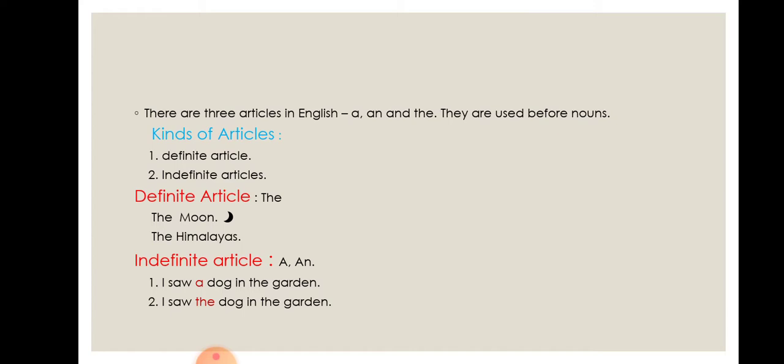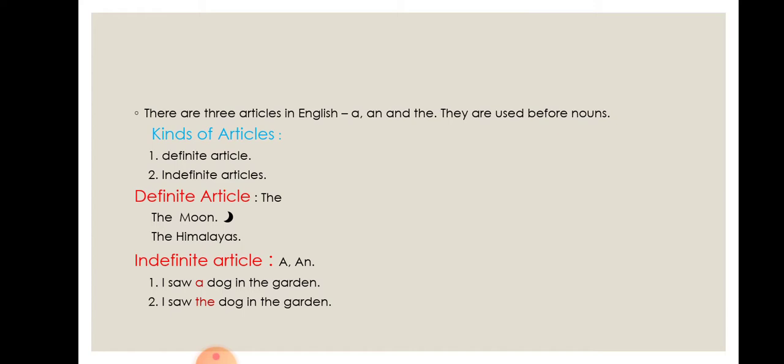For example, the moon, the Himalayas. Second one, indefinite articles. So here a and an are indefinite articles.